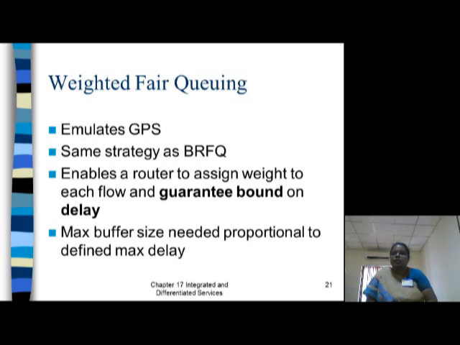So instead of taking one packet at a time or one bit at a time, we can take 4 or 5 packets at a time from the buffer and process them in the router. The flow which has a higher length, we can give more weightage. Instead of taking one packet or one bit, we can take 4 bits from that particular flow. But for the remaining flows, for example those with a lesser length, we can take one packet at a time or one bit at a time. So these are the three different algorithms implemented in routers nowadays to avoid congestion.